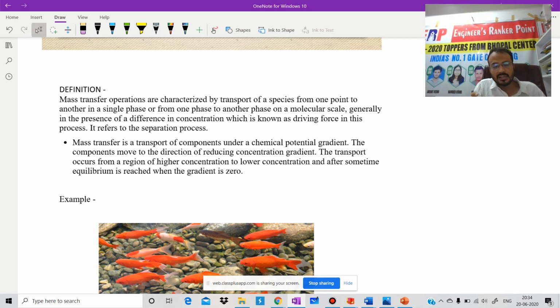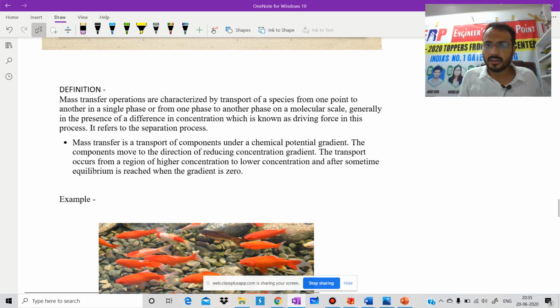Now we will try to understand the meaning of these three things. The first is transport of species from one point to another point, the second is at molecular level, and the third is from one phase to another phase. Is it clear? Now we will try to understand each and every line.